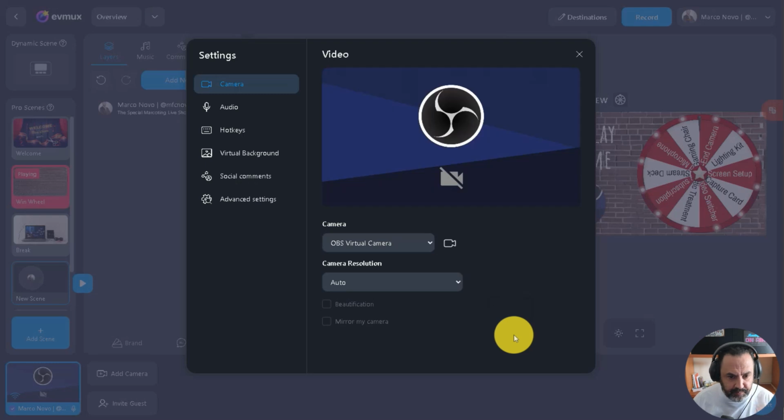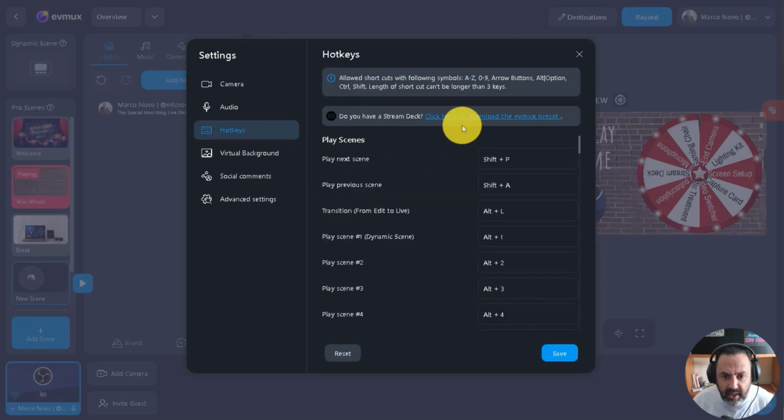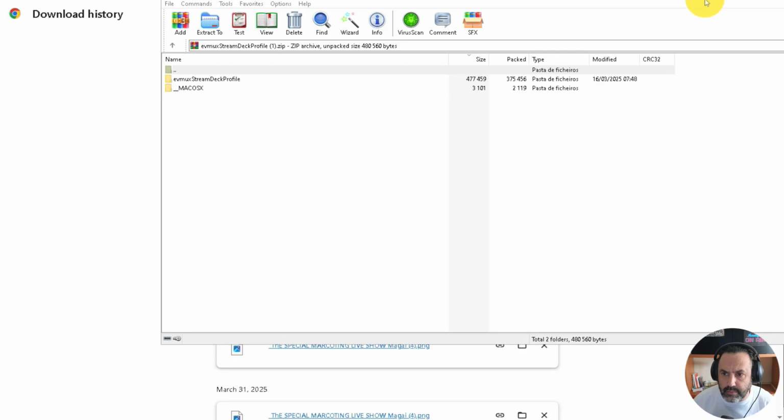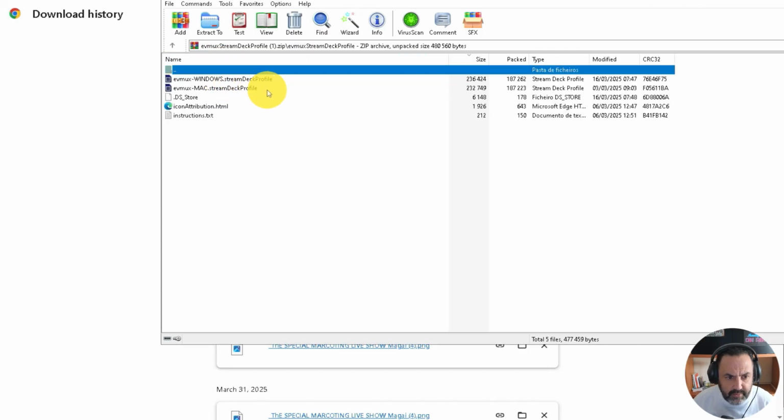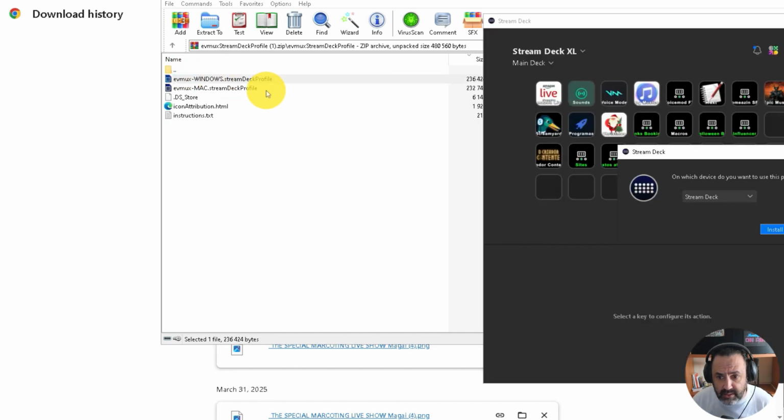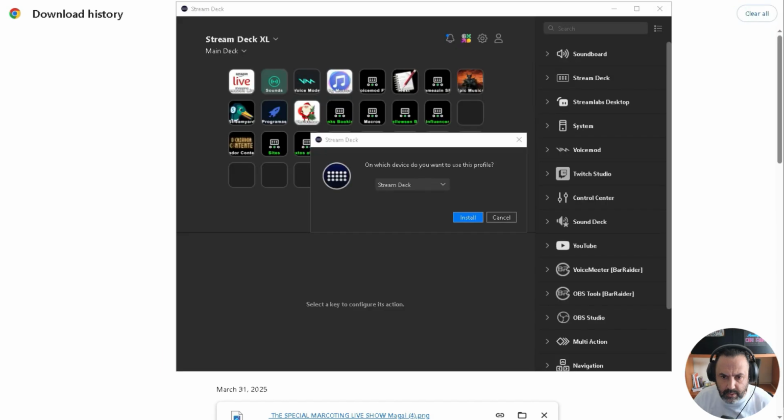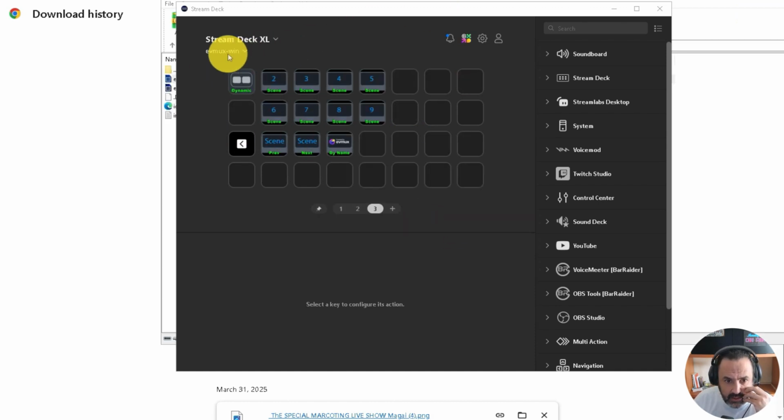So how you can access this: you go to the settings here, you have hotkeys, and click here to download the EVMux preset. There you have the zip file. You should open this. In my case it's Windows. Now this will appear, you just need to press that. I'm going to install it here. Okay, so now you can see that it's installed.